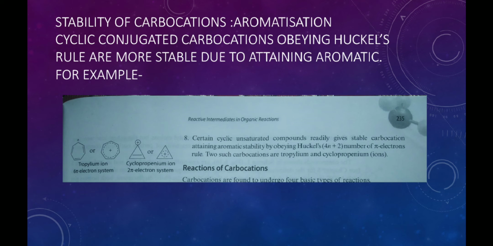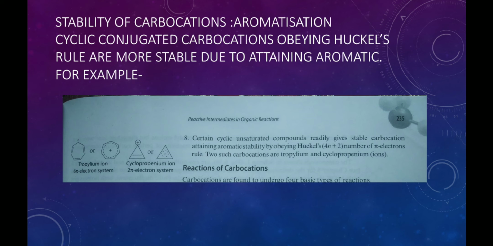Another factor is aromatization. Cyclic conjugated carbocations which obey Huckel's rule become more stable due to attaining aromatic behavior. For example, the tropylium carbocation, also called the cycloheptatrienyl cation, and the cyclopropenyl cations.